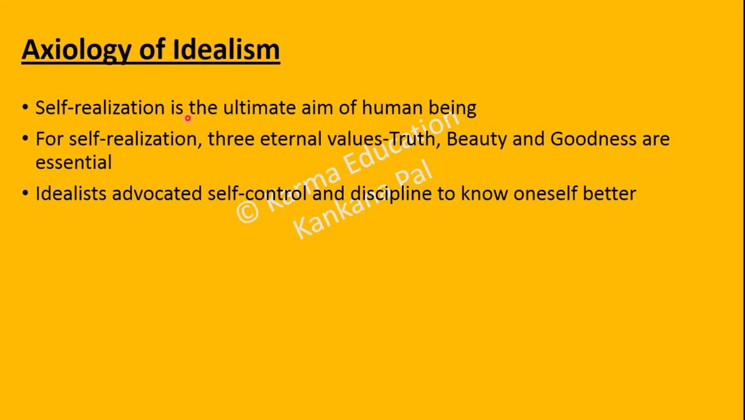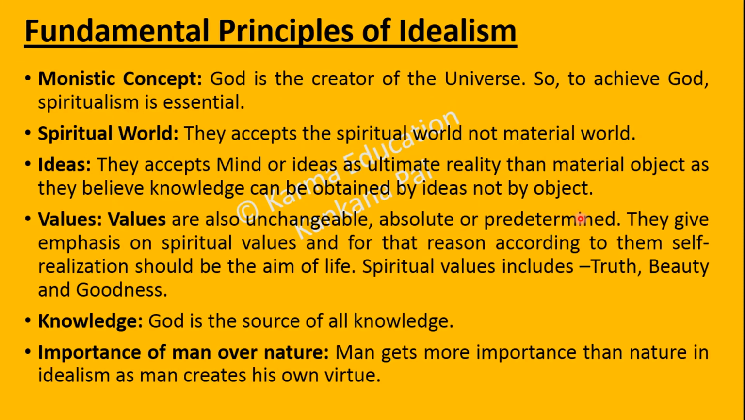Axiology of idealism. Axiology deals with values, human values. Self-realization is the ultimate aim of human being according to idealism. For self-realization, idealism talks about three eternal values. These are truth, beauty, and goodness, which are essential for self-realization. Idealists advocated self-control and discipline to know oneself better.